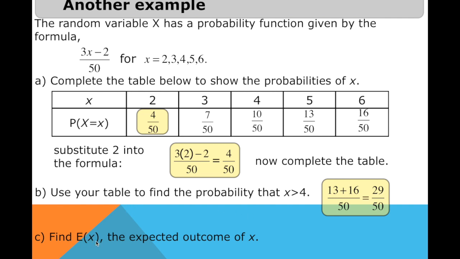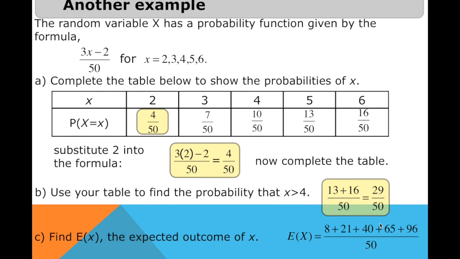Now find E of x. E of x again is the expected value, the mean, the average, the expected outcome of x. So what are we supposed to do? 2 multiplied by 4 over 50 plus 3 multiplied by 7 over 50, that gives us 21. 4 times 10 over 50, that gives us 40 over 50. 5 times 13, that gives us 65. 6 times 16 over 50, that will give us 96 over 50.